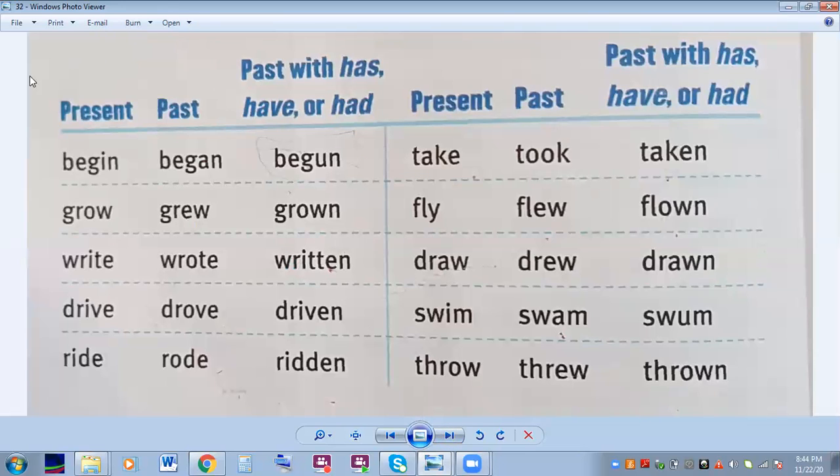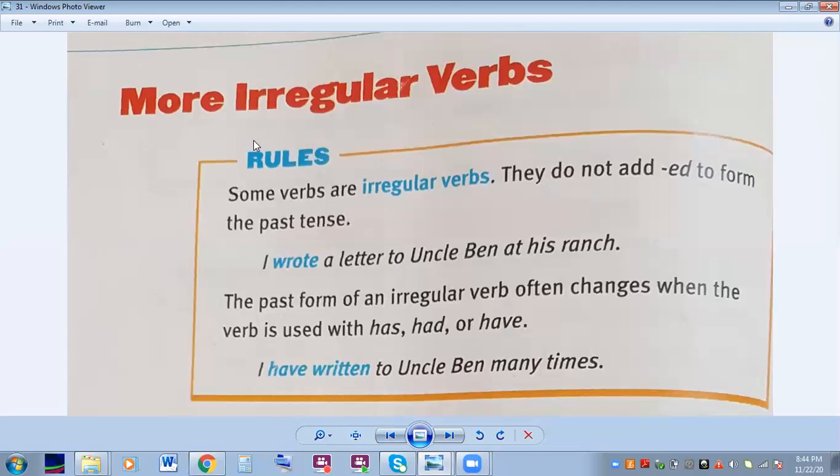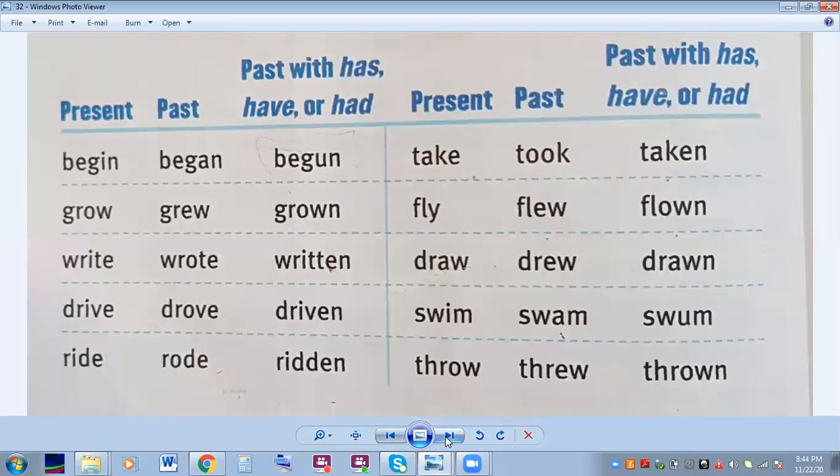This is a list of irregular verbs that you need to know. These irregular verbs can be added to the list that you made yesterday. Or if you don't have enough room to write it, you can make a second chart. You can write more irregular verbs and today's date, and then you can add this chart as well to your notebook. All right, let's take a look at these verbs.